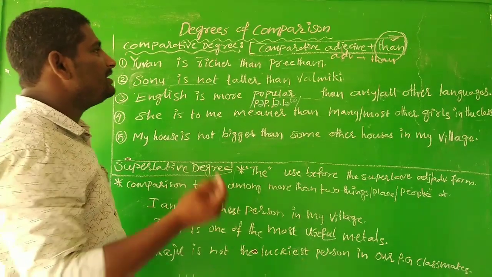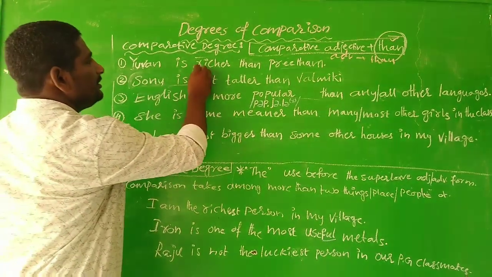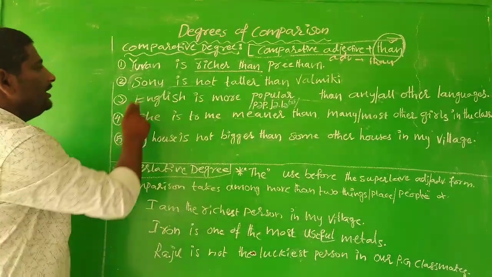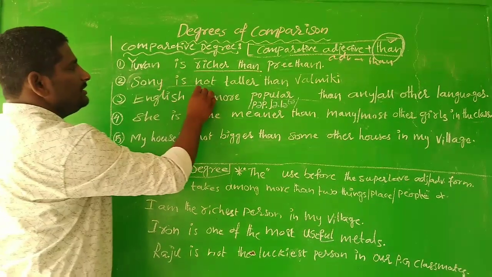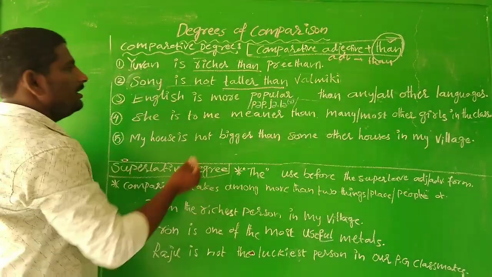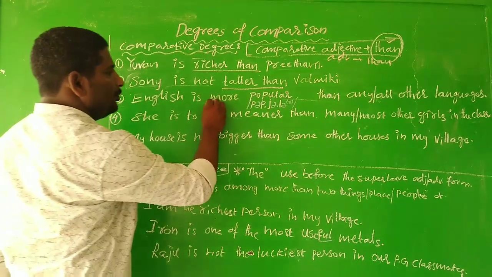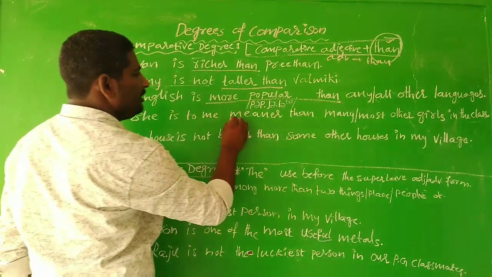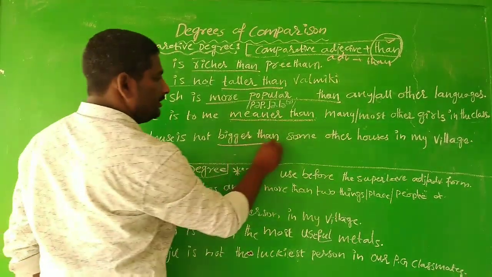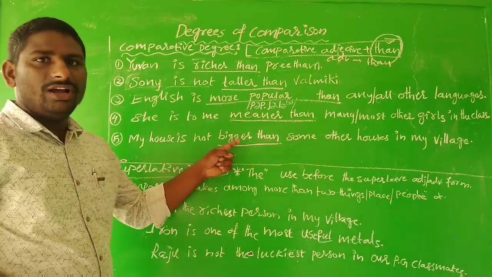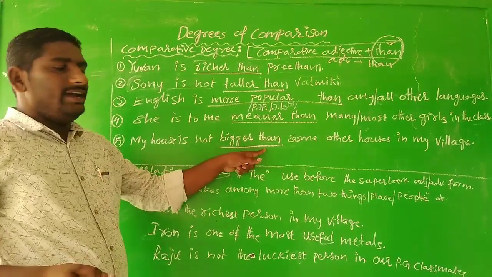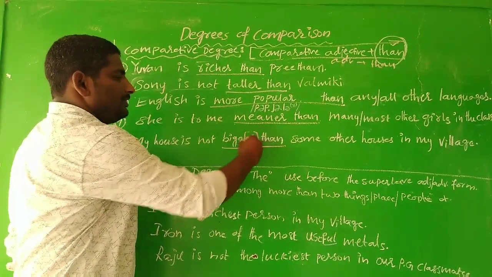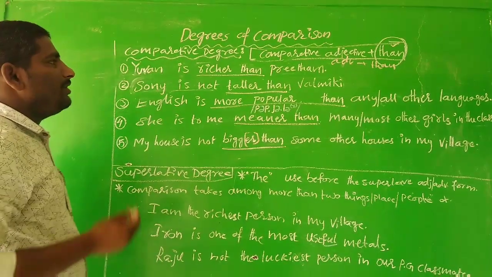So for example, you can see in the sentence, Yuvan is richer than Pritham. So adjective plus than, and Sony is not taller than Valmiki, and English is more popular than, and here she is to me meaner than and bigger than. So this is the structure you need to identify. So adjective plus than, adverb plus than. So here these are the comparative forms, okay? So how do we compare?